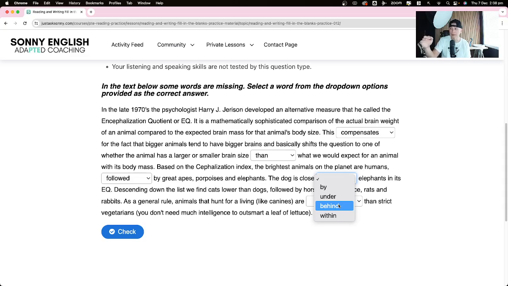So it's only behind. When you're talking about one step at a time, you can't say close under. Okay, so one by one, if you're saying first, second, third, fourth, you're either ahead or you're behind. I would pick behind.